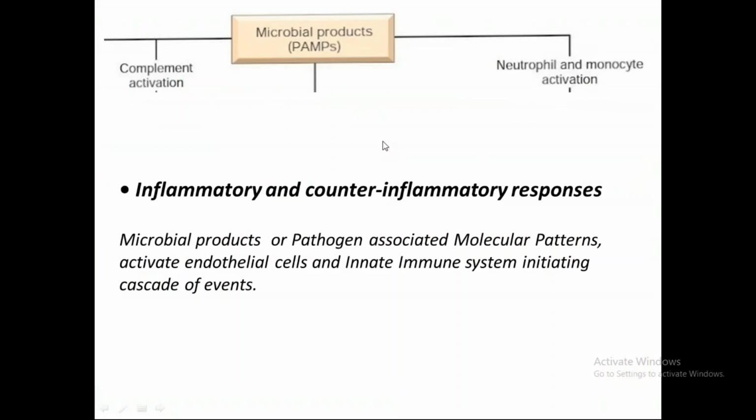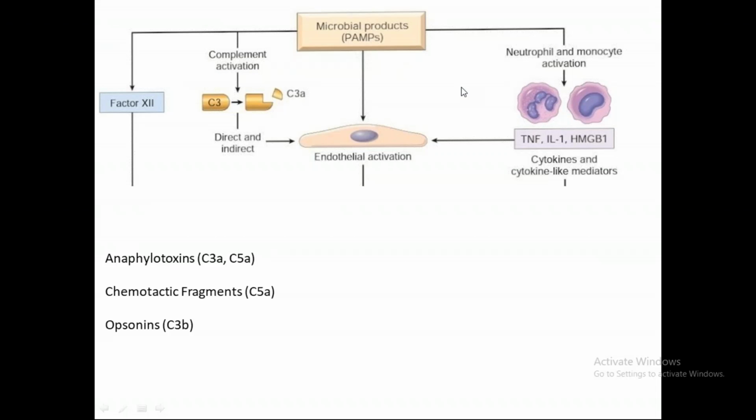Now we come to the pathogenesis. So we start with the pathogen, that is the microbial products. What is PAM? PAMs are pathogen associated molecular patterns. So basically this is a summary where the microbial products, or the pathogen associated molecular patterns, activate the endothelial cells and innate immune system, initiating a cascade of events, right? The innate immune system consists of the complement system and neutrophil and monocyte activation.